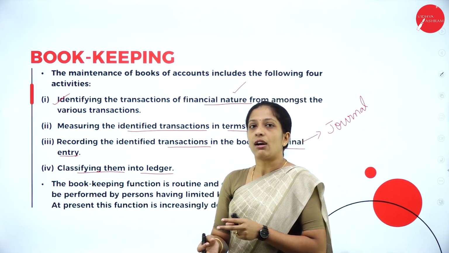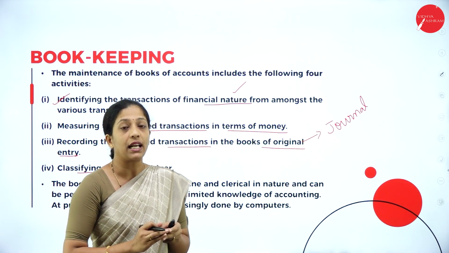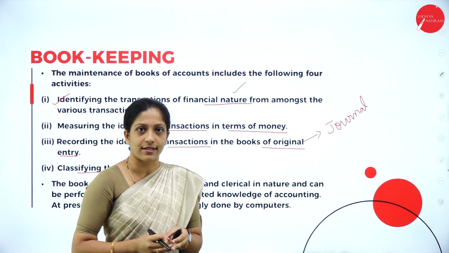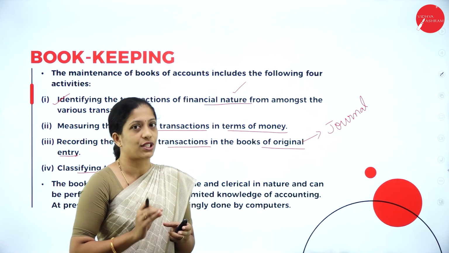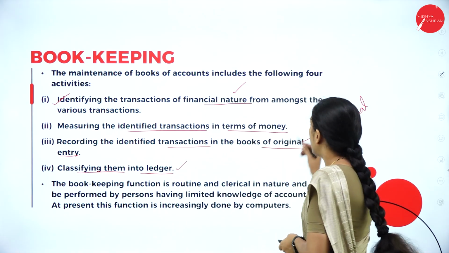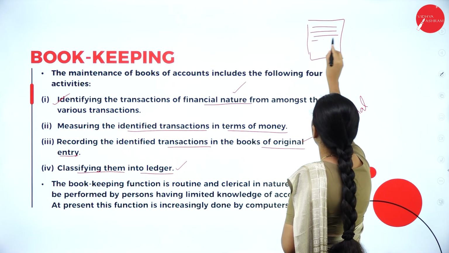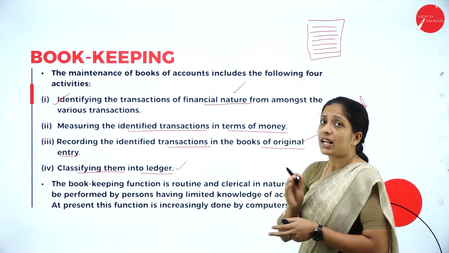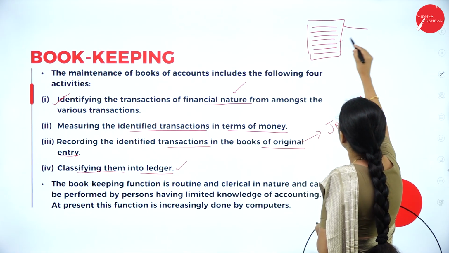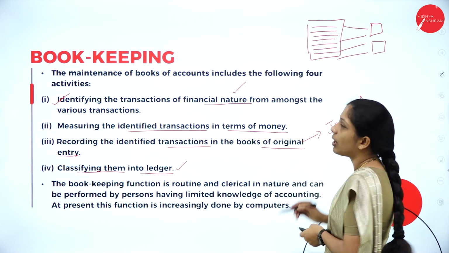So in your journal you are going to record all the types of transactions, measured in terms of money, but depending upon the nature and type, we are going to classify those transactions into individual accounts, which is called what? Ledger. So in your journal you record all the transactions, whatever the type and nature, but it has to be measured in terms of money.